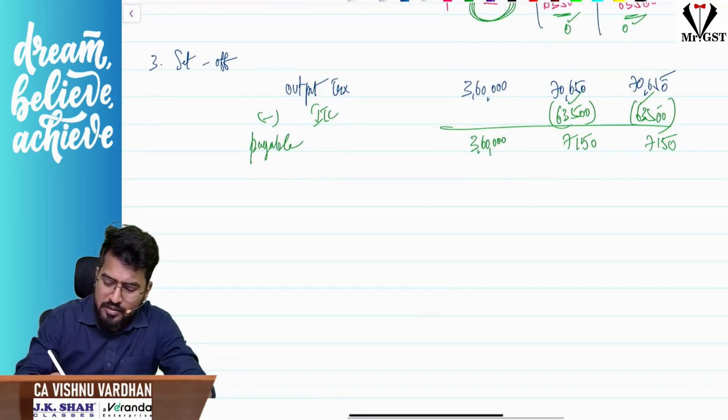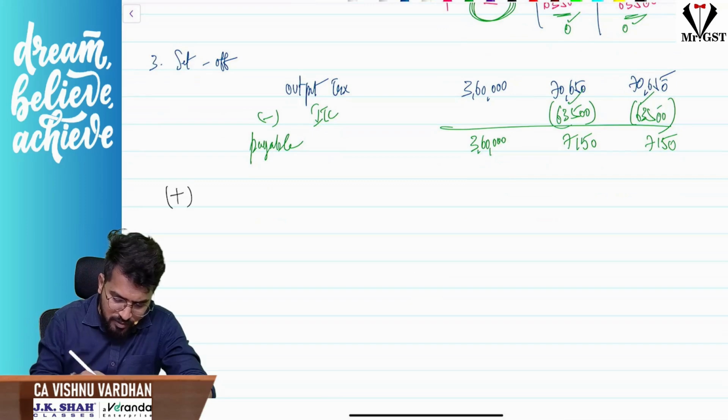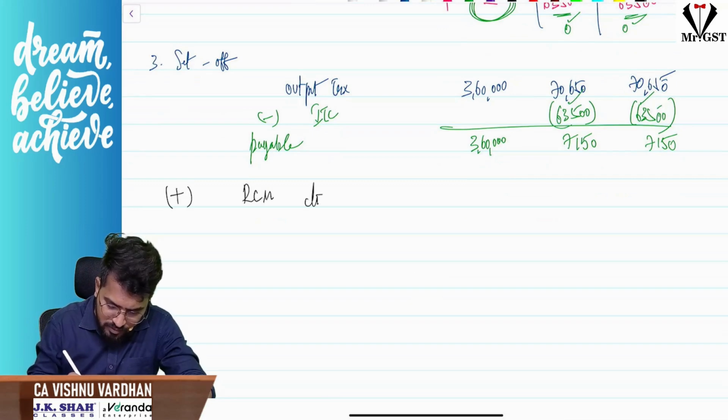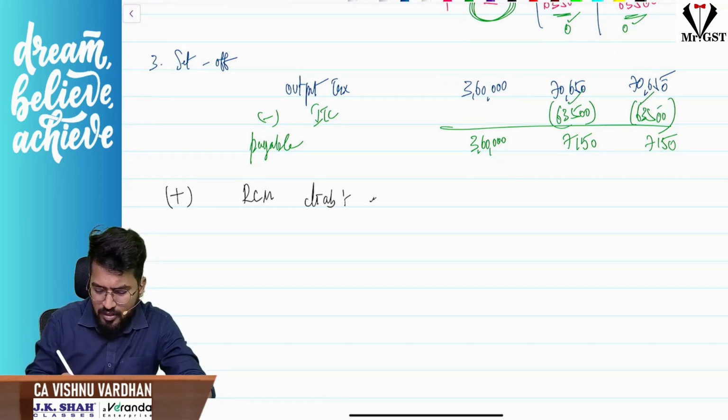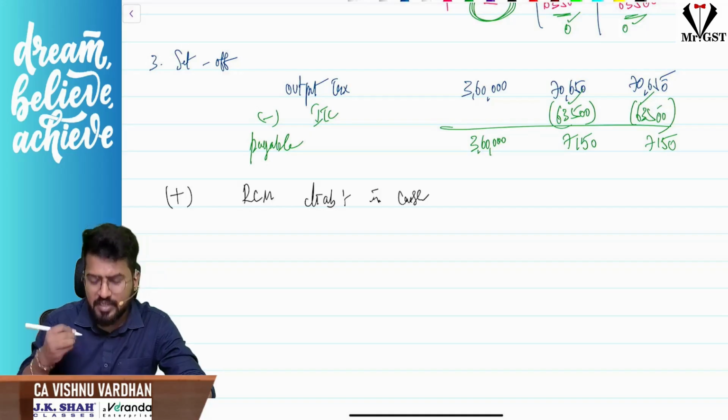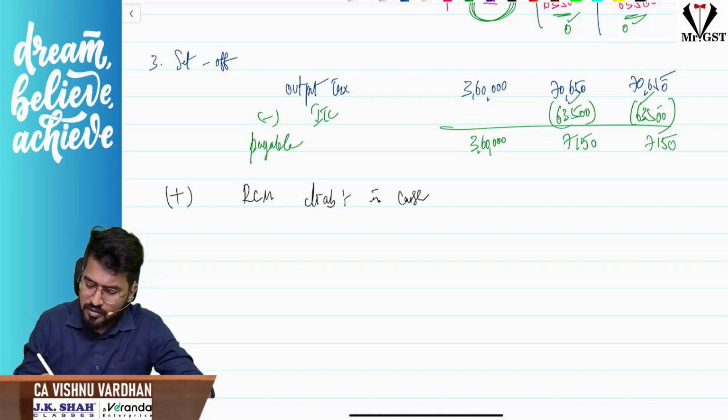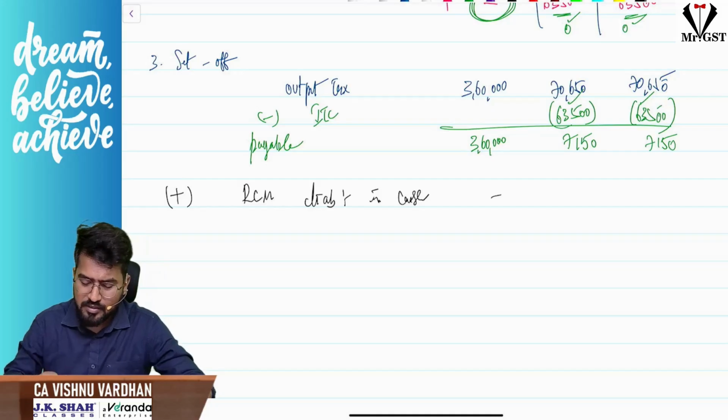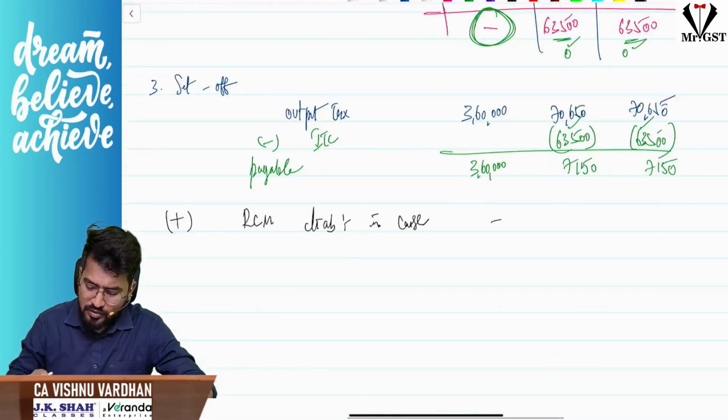Now one last point, sir. RCM liability is there. RCM liability to be paid in cash, like that you should write in particulars. What is RCM liability? IGST nil, but CGST, SGST is 5,000, 5,000.